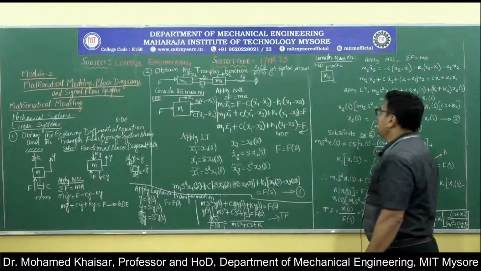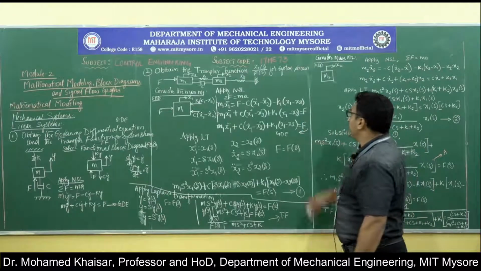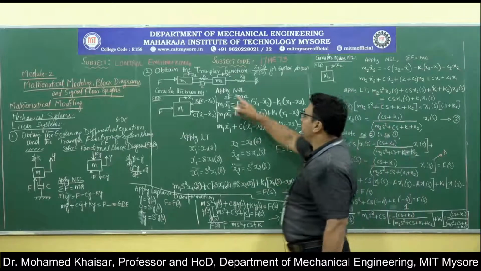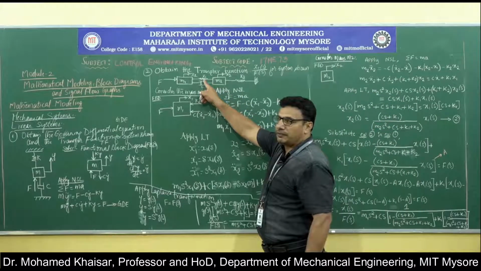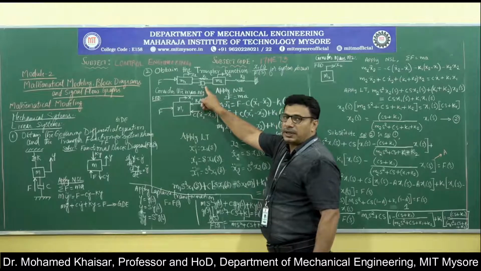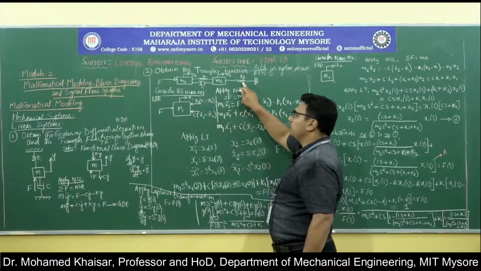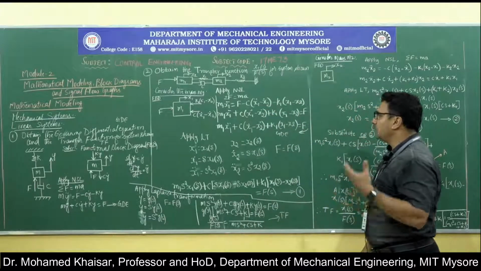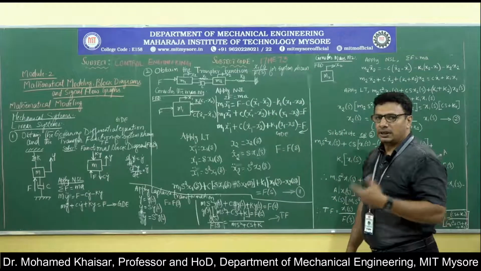Whenever mass M2 is trying to get displaced by distance x2, the spring with stiffness K1, the damper with damping coefficient C, as well as the spring with stiffness K2, all three components try to offer resistance to the displacement.